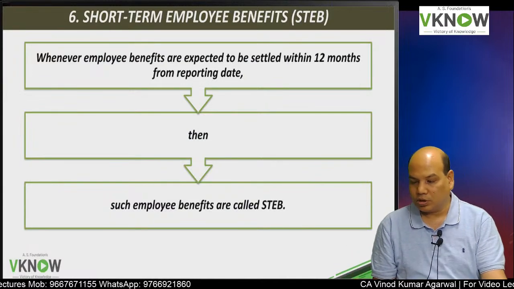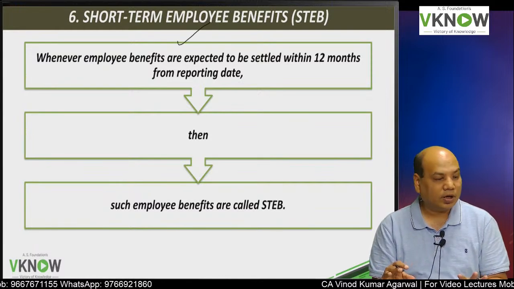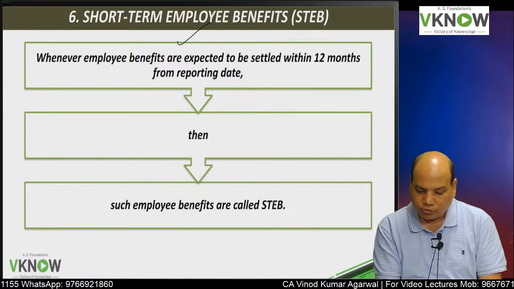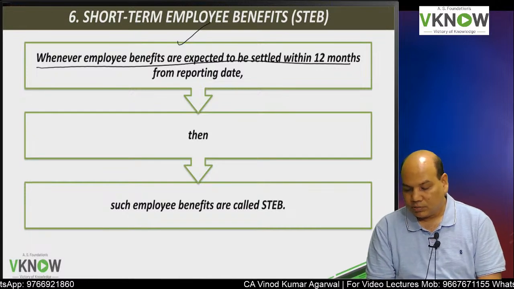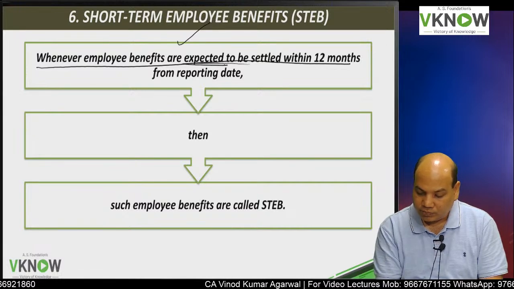So today our topic would be short-term employee benefits. How to identify whether a particular employee benefit is short-term or not. Wherever employee benefits are expected to be settled within 12 months from the reporting date. This is very important.